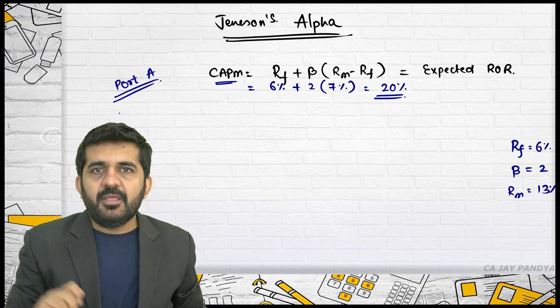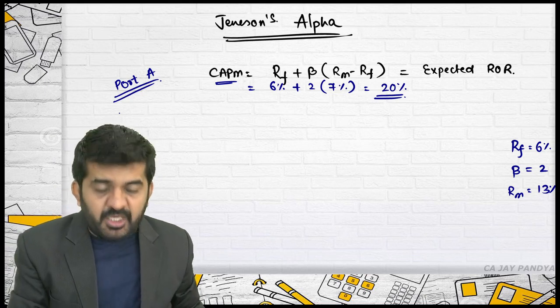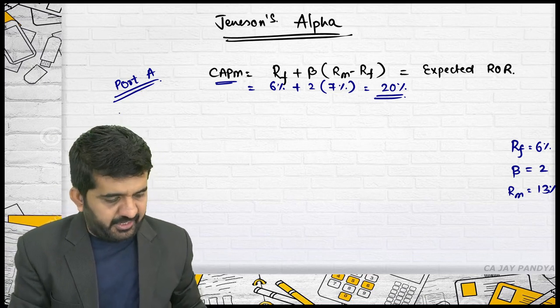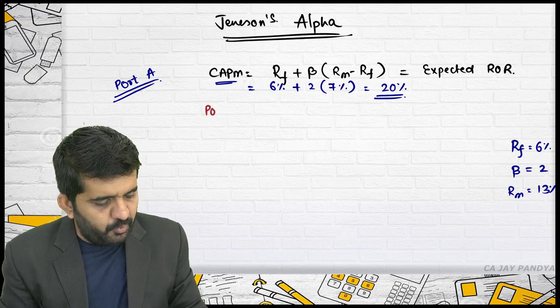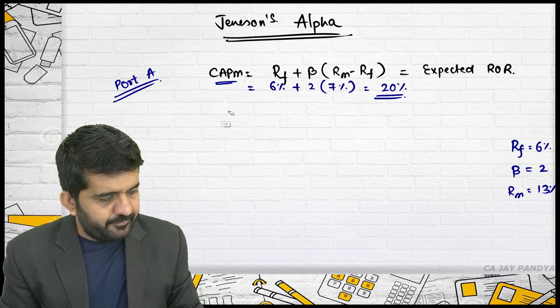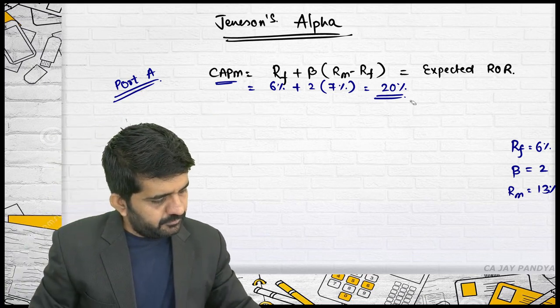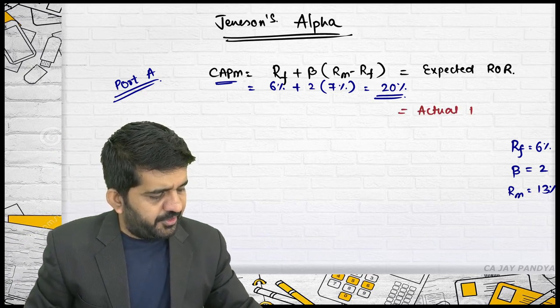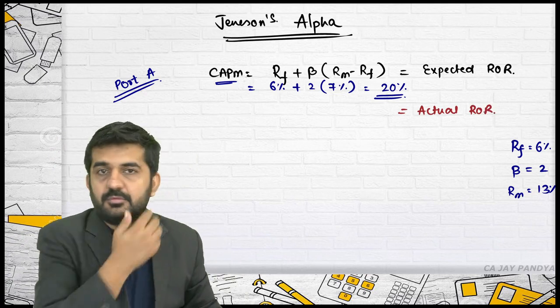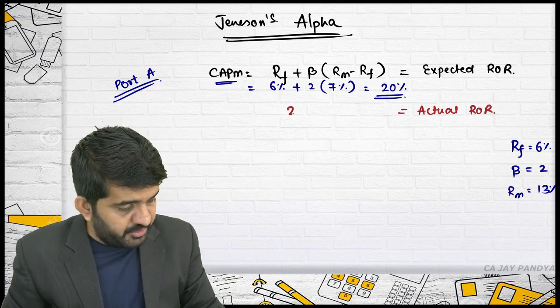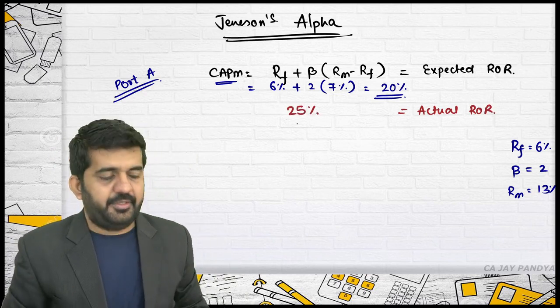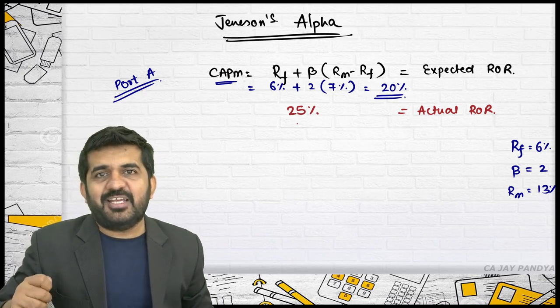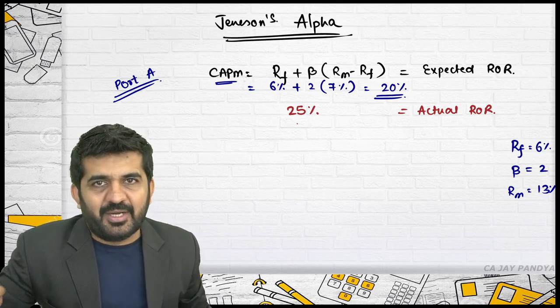Now see what portfolio A is actually earning. Portfolio A actual rate of return is 25%. See, the expectation was 20%.